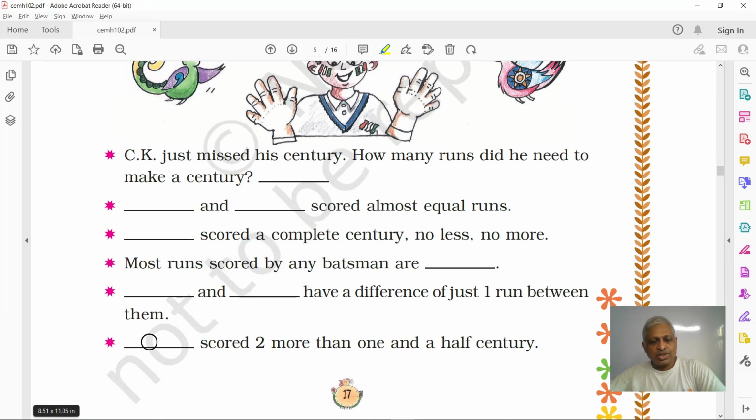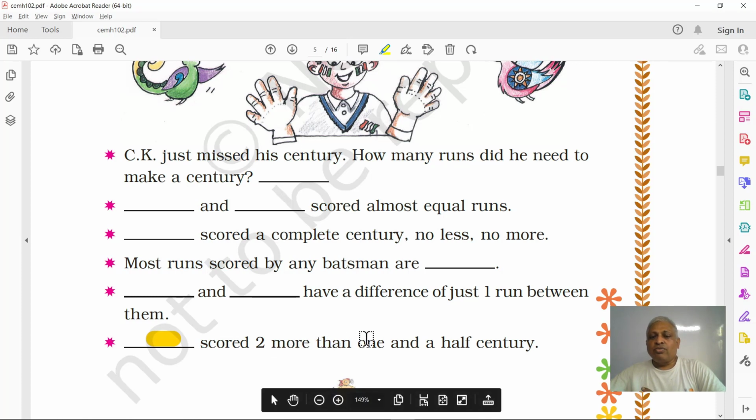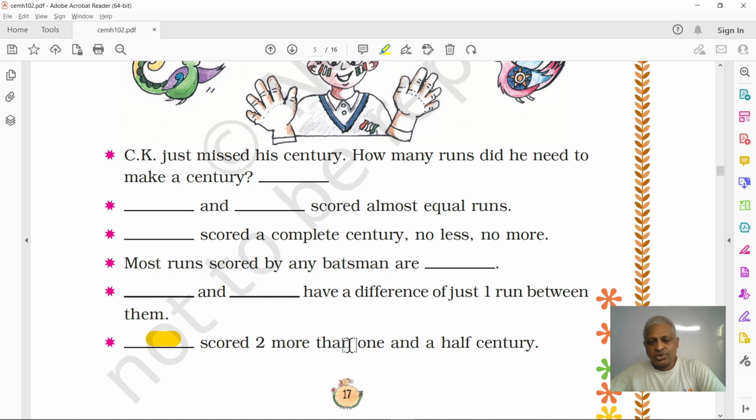So the next question. Dash scored two more than 1.5 century. Here in this question, what do you mean by 1.5 century? 1 century is 100. Half century is 50. So 1.5 century means 150.